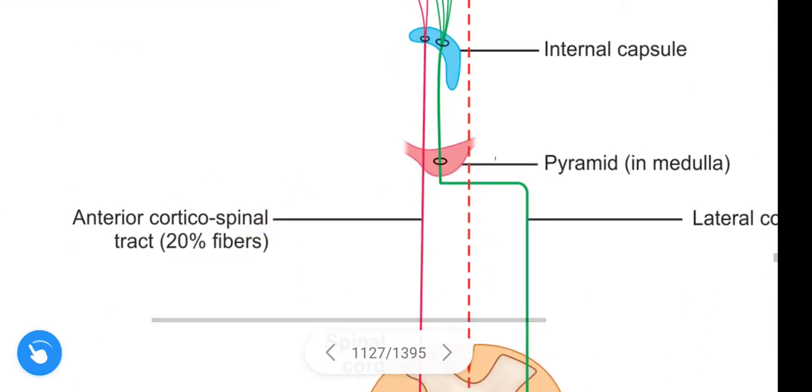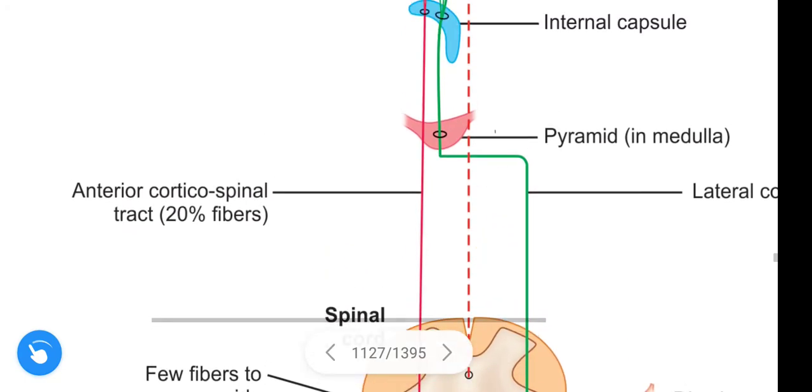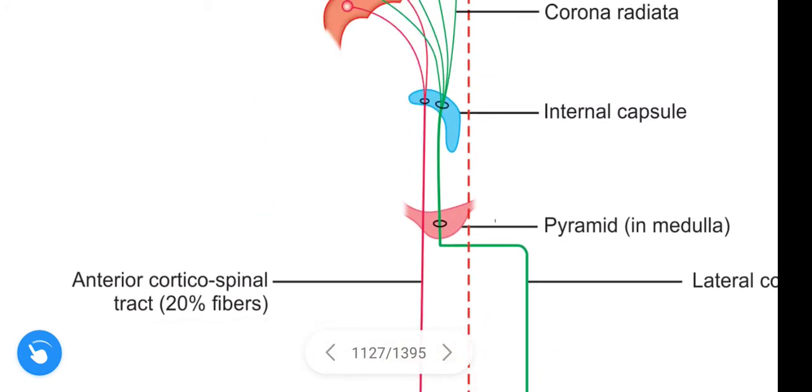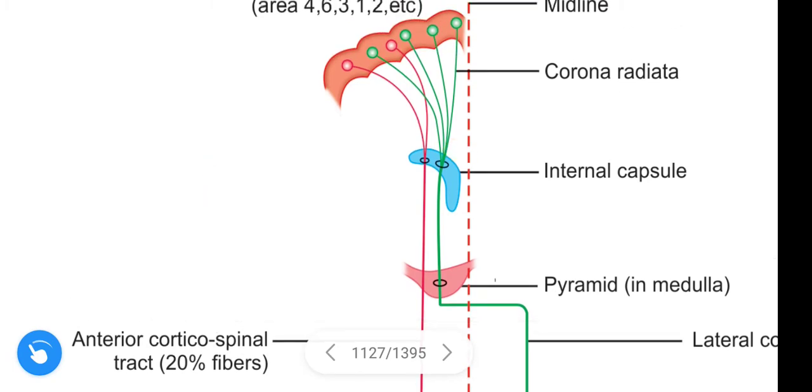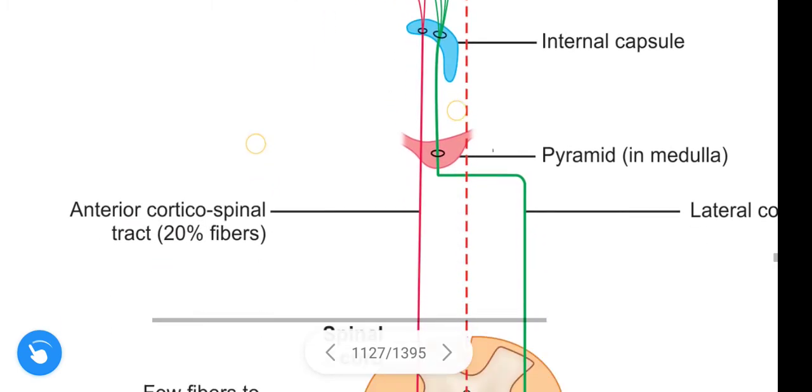See, this corona radiata enters the internal capsule and comes down in the ventral medulla, and these fibers enter the medulla in the pyramid region.